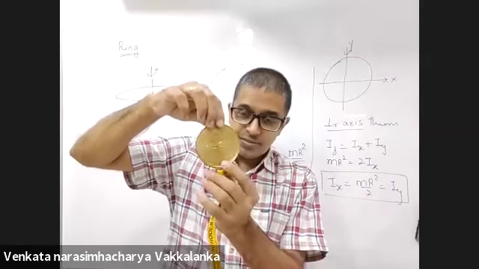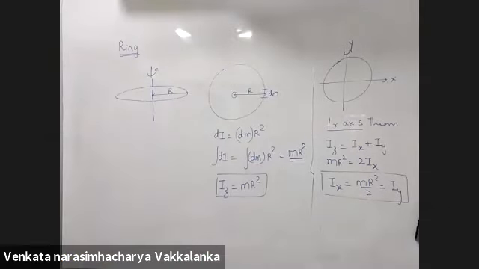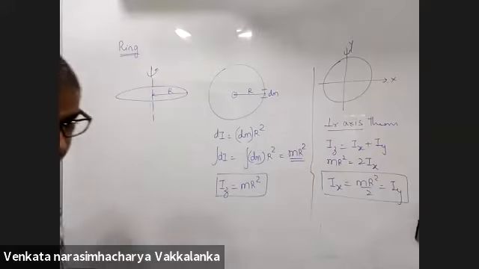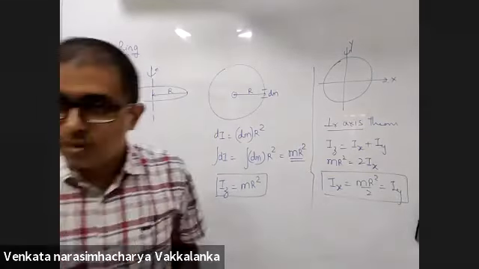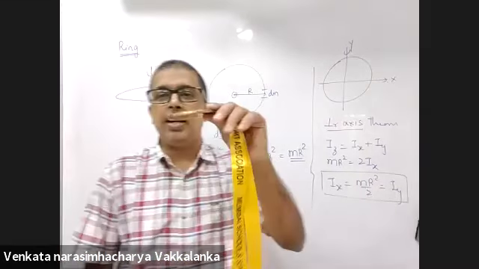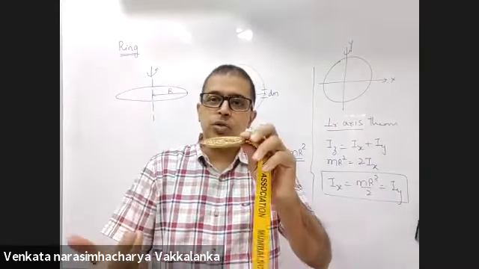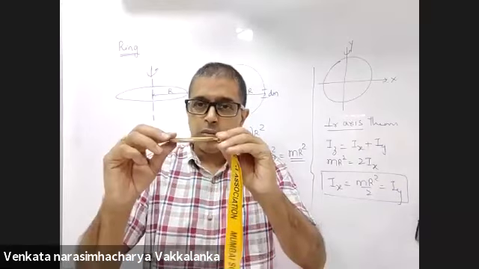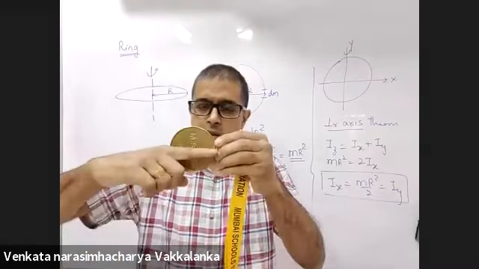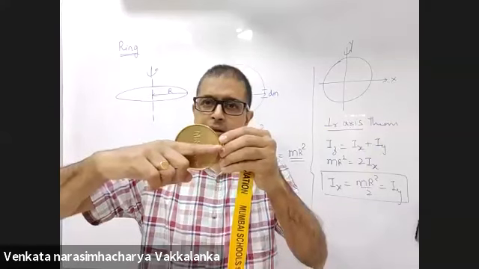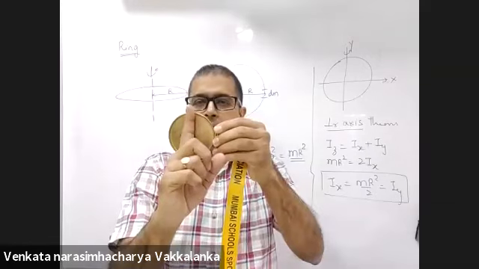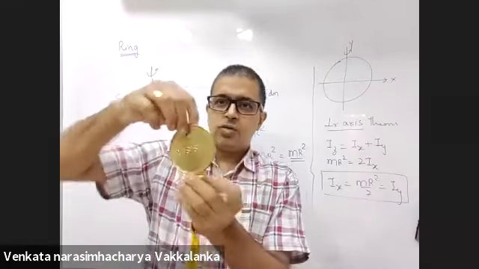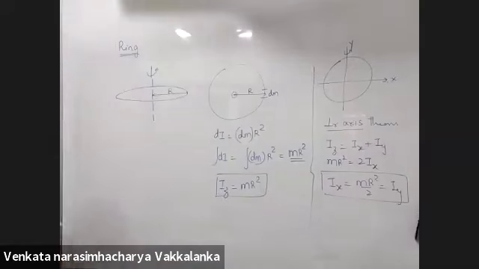Is that clear? Yes, sir. Sir, could you repeat the reason for Ix equal to Iy? Symmetry. This is Ix, this is Iy. Okay, sir. Ix and Iy will be the same by symmetry. Thank you, sir.